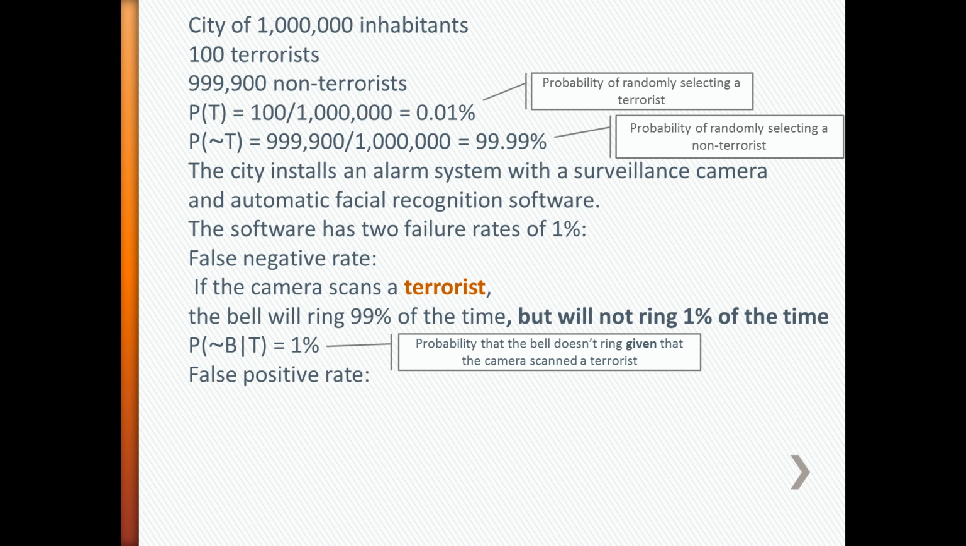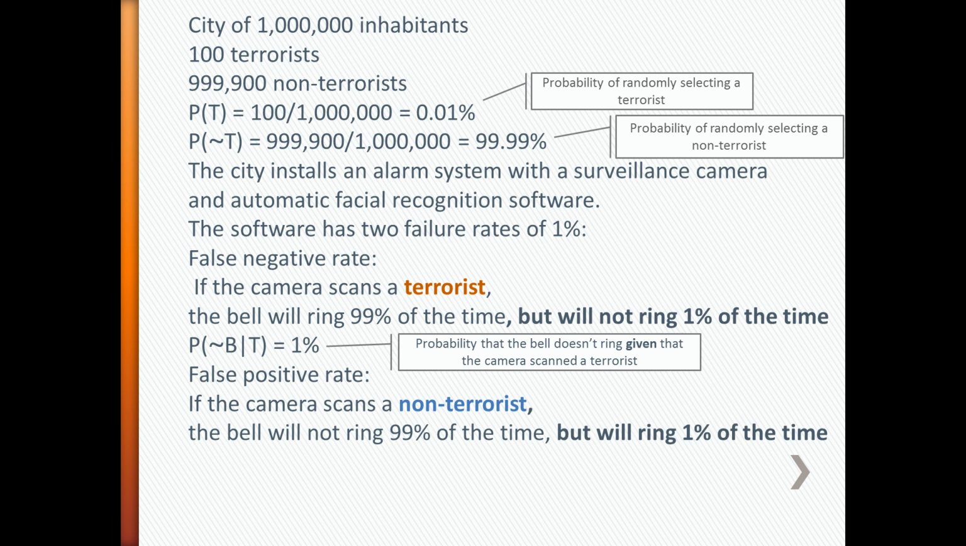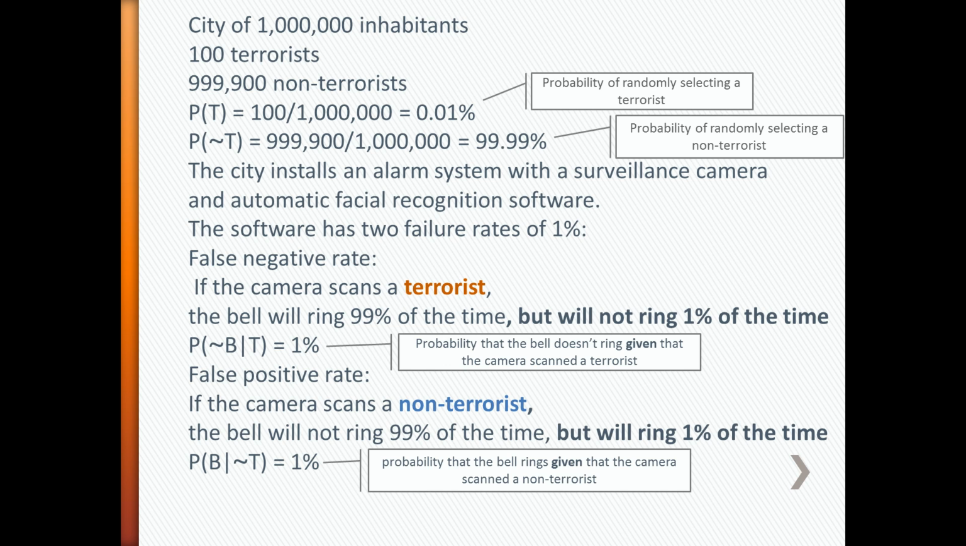And the false positive rate: if the camera scans a non-terrorist, the bell will not ring 99% of the time, but it will ring 1% of the time. The probability that the bell rings given that the camera scanned a non-terrorist is 1%.